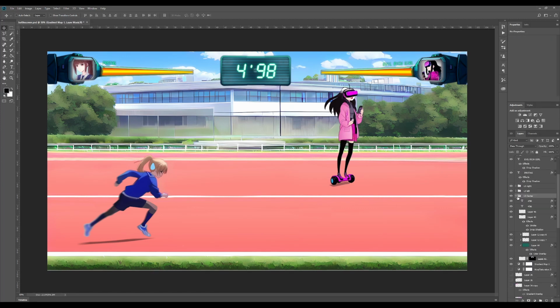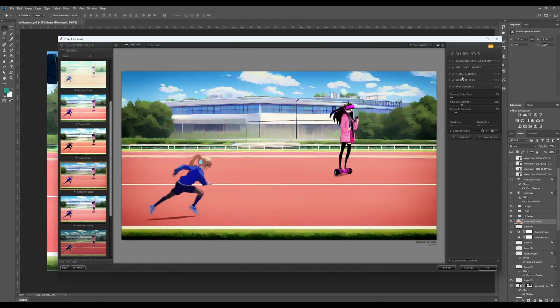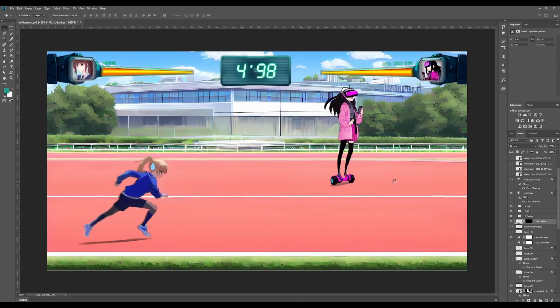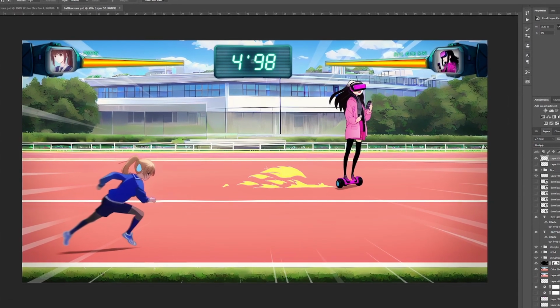So just adding a few finishing touches to this screen. I added some speed lines and this like fire trail. Obviously it's just concept art and not final art, but the idea of this exercise is really just to show how quickly we can take a concept and render it out. That might give you enough confidence to then go ahead and start writing code and prototyping the game mechanics.